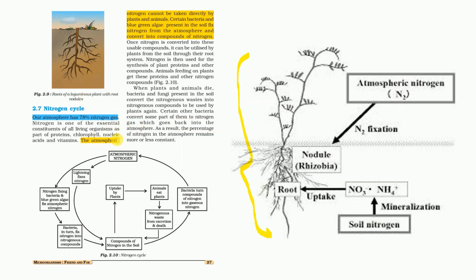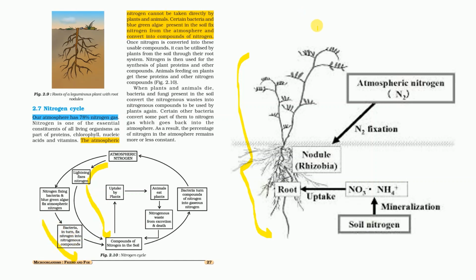Now, the nitrogen cycle. There is atmospheric nitrogen, and during lightning some of the nitrogen gets broken down into simpler forms and gets directly fixed into the soil. Second, the nitrogen-fixing bacteria, the blue-green algae, and the rhizobium bacteria help in nitrogen fixation, which turns complex nitrogen into simpler forms in the soil and increases soil fertility.